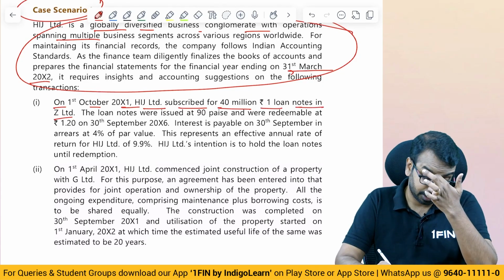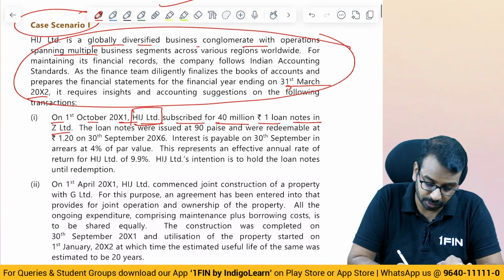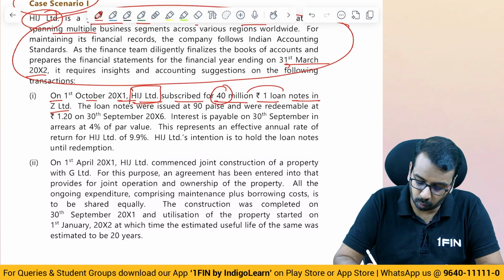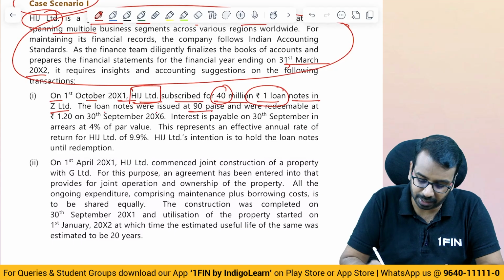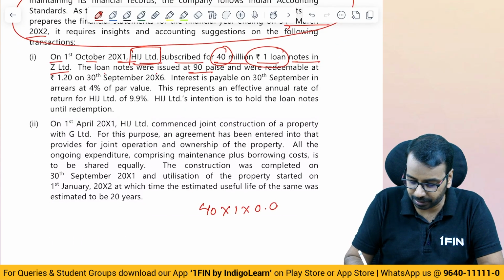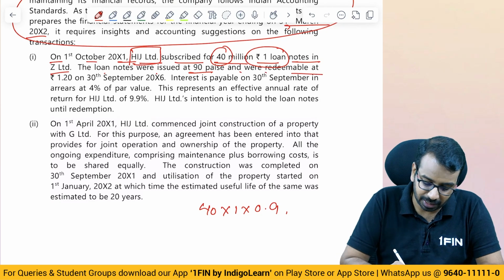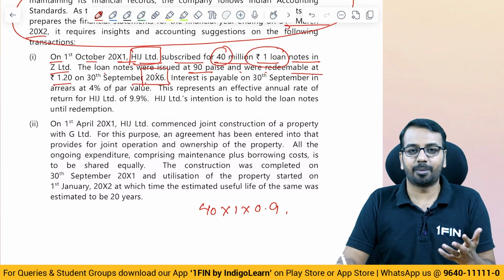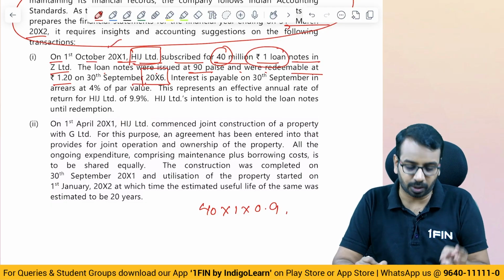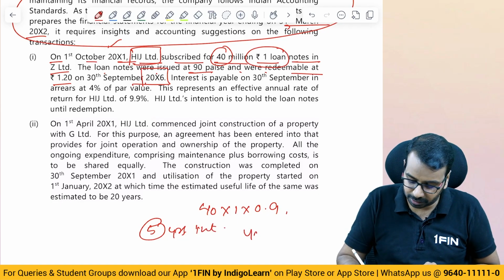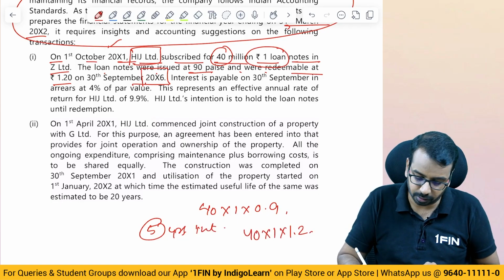Z Limited. So who subscribed? HIJ. We are working for HIJ. 40 million is 4 crores, rupee 1 loan notes. The loan notes were issued at 90 paise, meaning at a discount. So 40 million into 1 into 0.9, and were redeemable at 1.2. The redemption is on 30th of September of year 6. Don't quickly jump and say 6 years, because we are starting at year 1, 2, 3, 4, 5, 6, so 5 years. So we will take 5 years of interest, okay, payable at how much? 40 million into 1 into 1.2.